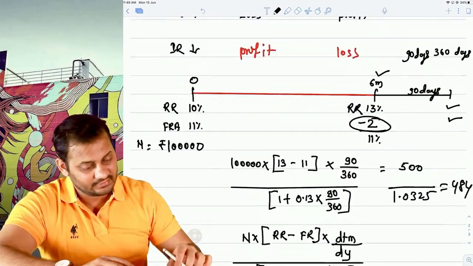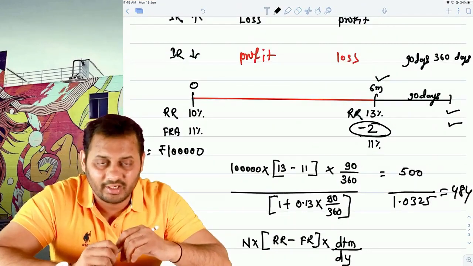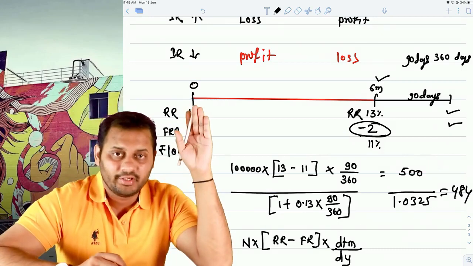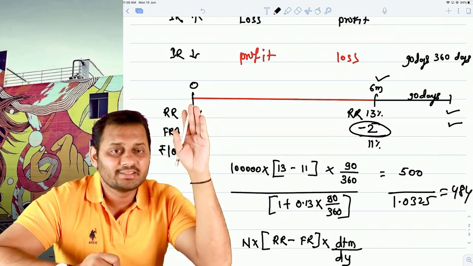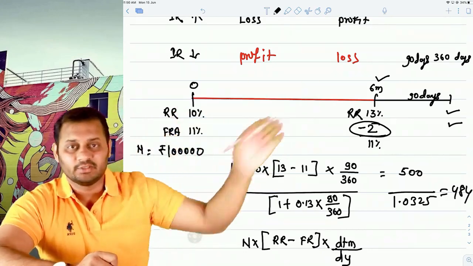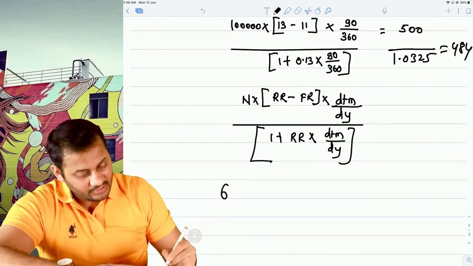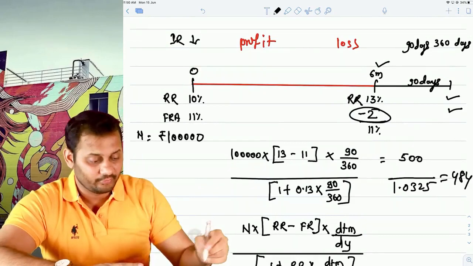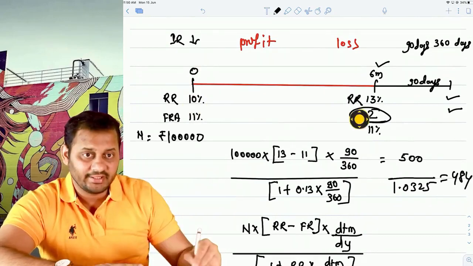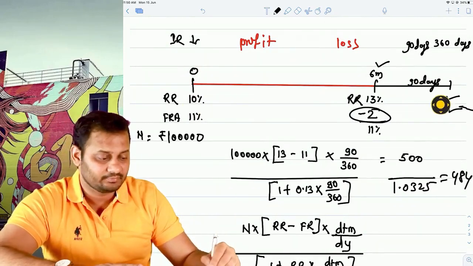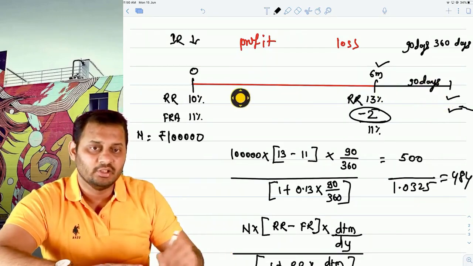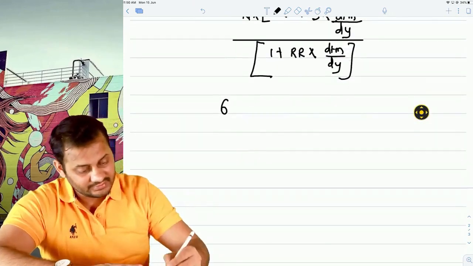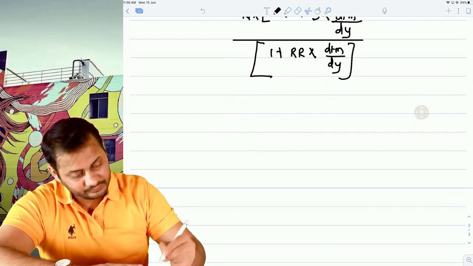In this case, how do we write the FRA? From this point, we wanted to take the FRA. So the loan period starts from this point after 6 months, so we will say 6. And the loan period ends from today, after 9 months. 6 plus 3 months, 90 days means 3 months. So this is how the FRA is quoted.